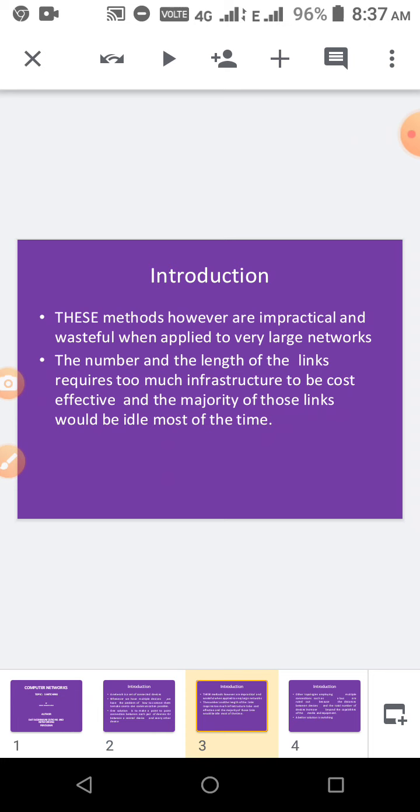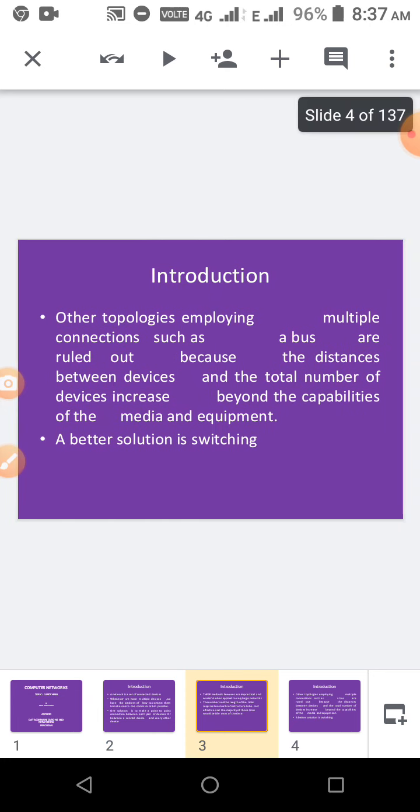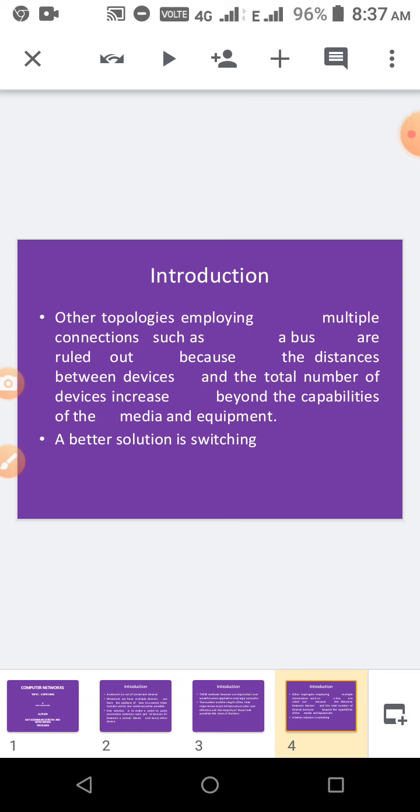Too much infrastructure will be there, and it will be costly. Whether it is bus topology or star topology, we will face problems of cost and distance. If so many systems are available, connecting point to point is problematic.